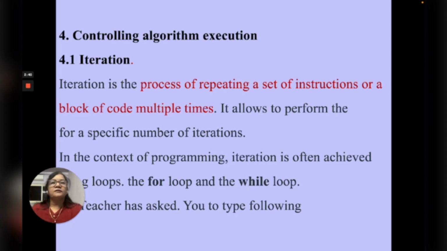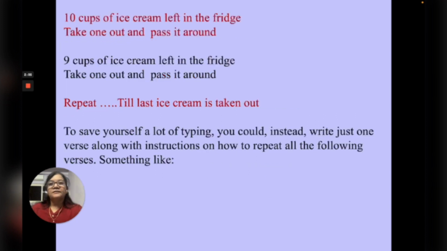In programming, iteration is often achieved using loops. There are two commonly used loops, for loop and while loop. Let us take this example. Teacher has given you a task to write these two lyrics repeatedly till 1 cup of ice cream is left in the fridge.